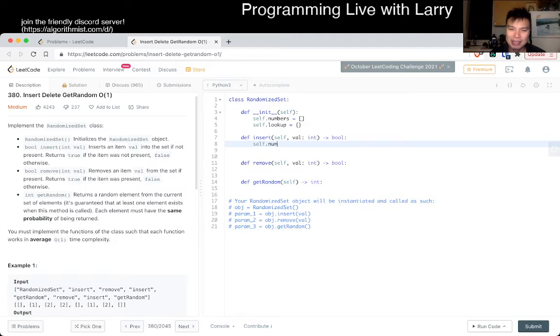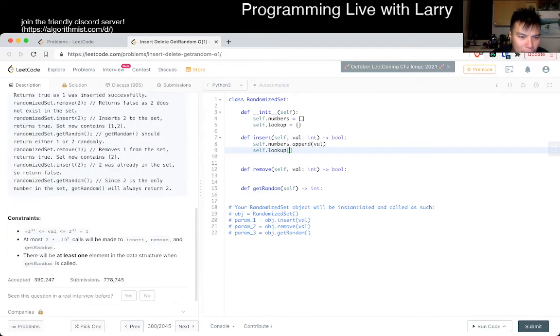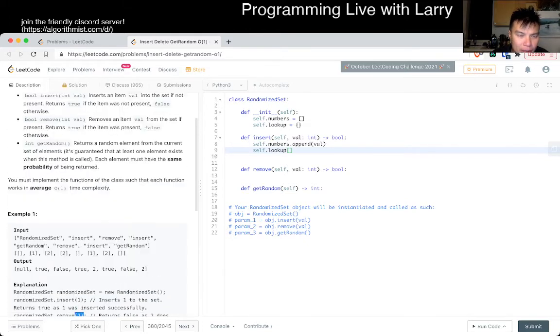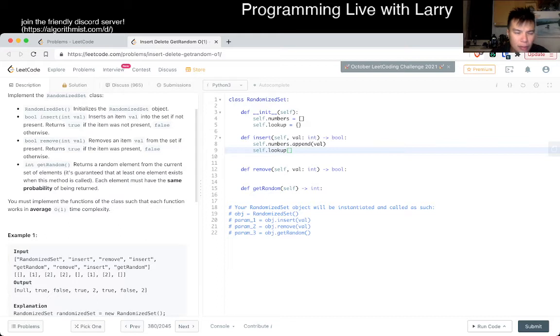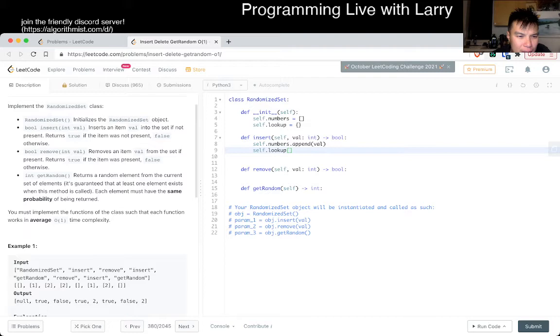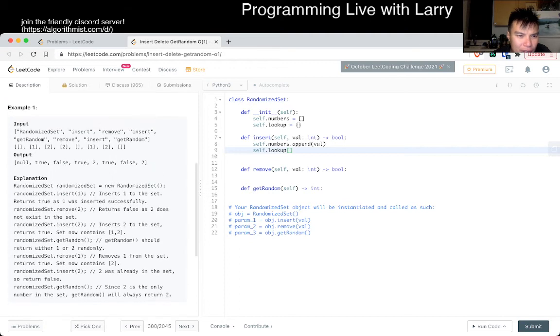You don't see me, at least on the daily problems, have these kinds of insights often, because one, I've seen enough of these, but two, they don't generally give you too hard of problems, knock on wood. But yeah, now here we can have lookup, and then self.lookup of, wait, I assume that these things are, I want to see if these things are unique. Return true if the item is not present. Is there any sense of uniqueness? Like, can you insert the same number multiple times?